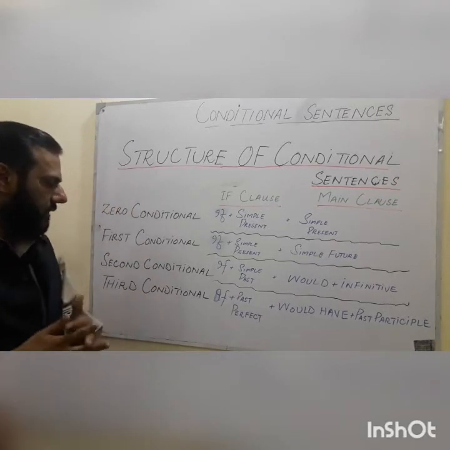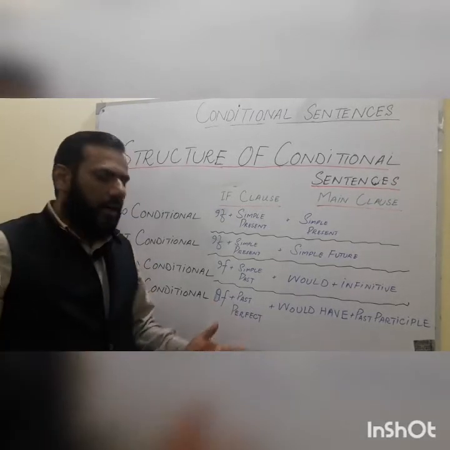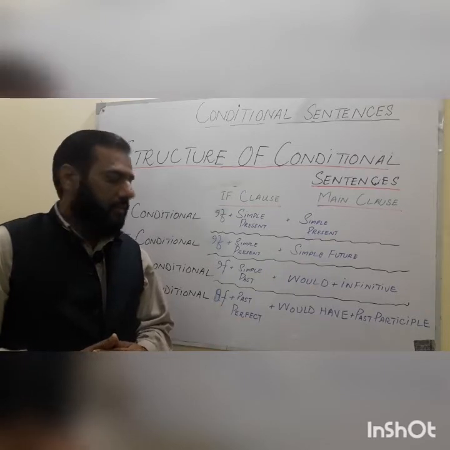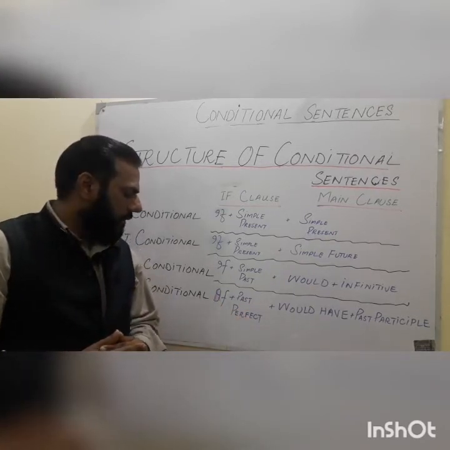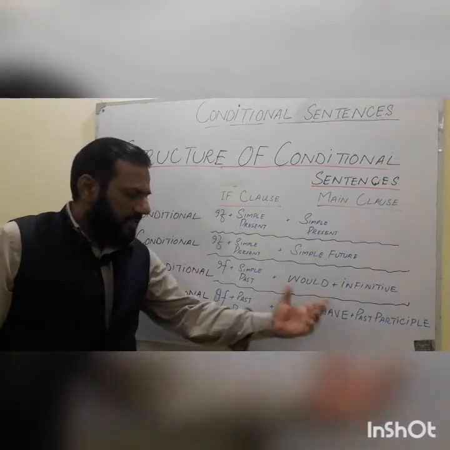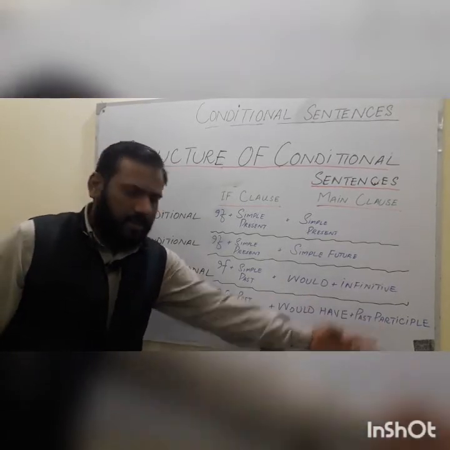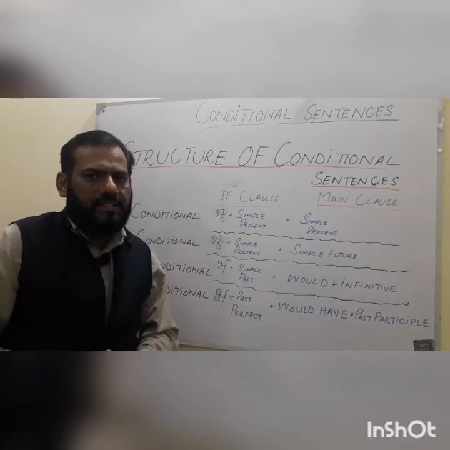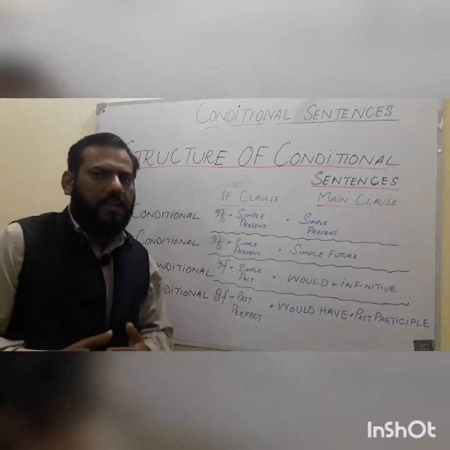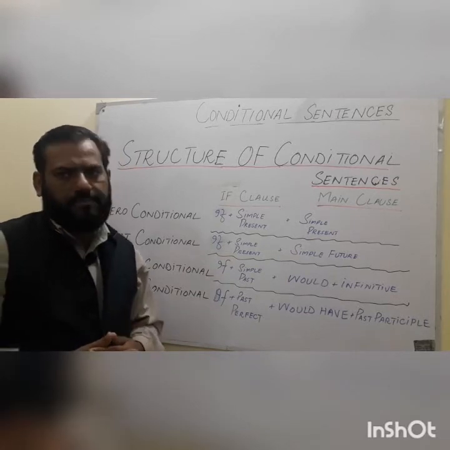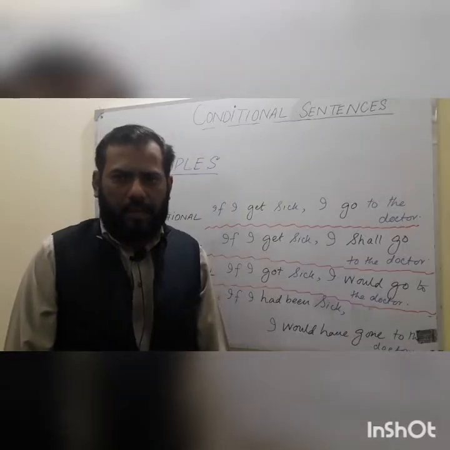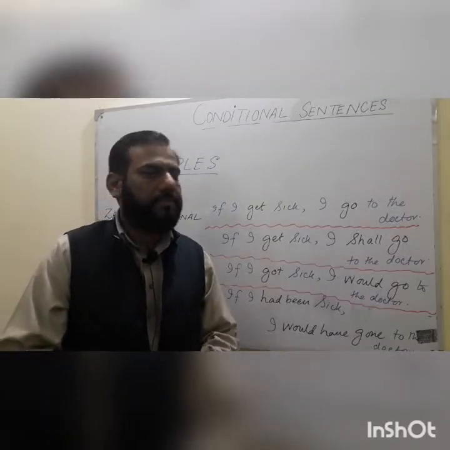The third conditional sentences are unreal conditional clauses. So the first part of the sentence will be past perfect, whereas the second one would have, and then the past participle. So this is for past unreal conditional clauses. So these are the four structures. Now look at some examples.